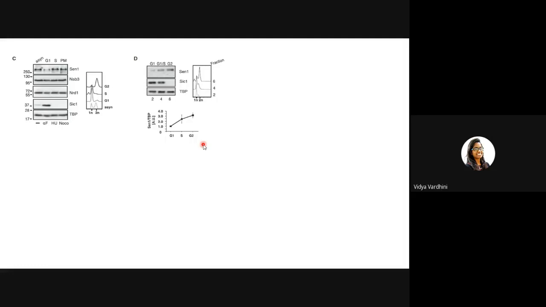So what they've done is they used elutriation. There is a process called elutriation in which the cells are separated based on molecular weight. We know that in G1 there is less DNA content, so the cells will be separated from those cells which are having a G2 DNA content. So they performed elutriation and then collected G1 specific cells based upon their molecular weight and again saw the SEN1 expression levels. Again they found that in G1 SEN1 is low, and towards G1, S and G2 SEN1 is increasing. They've used these controls again.